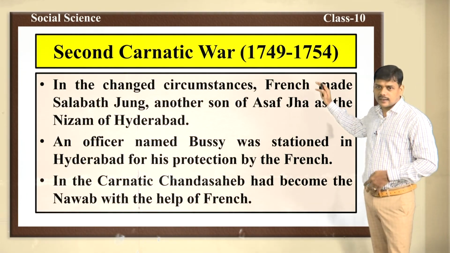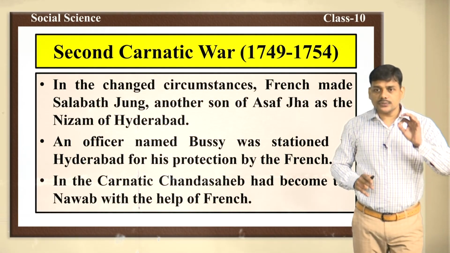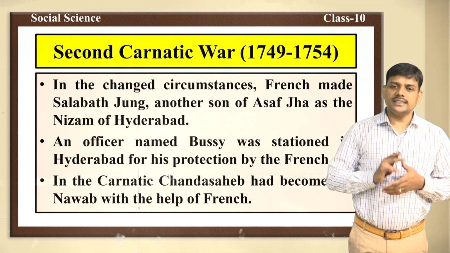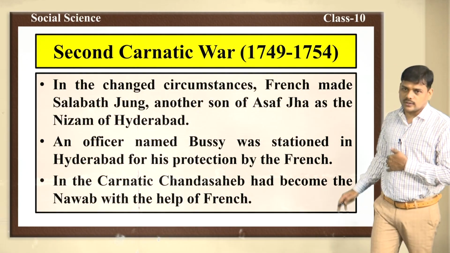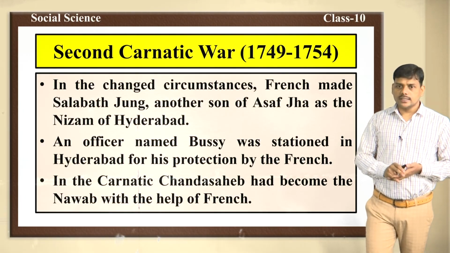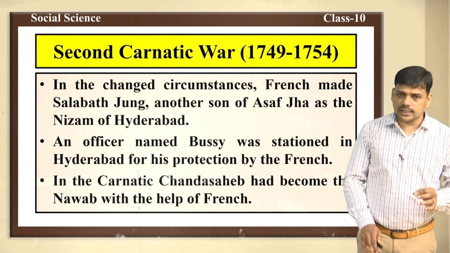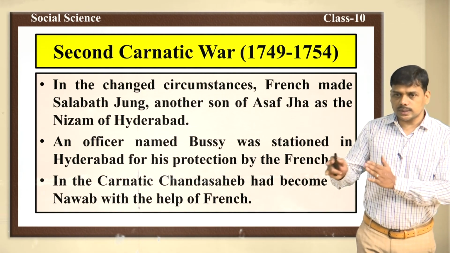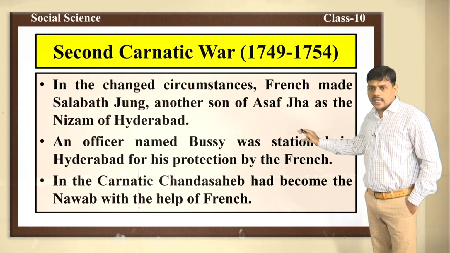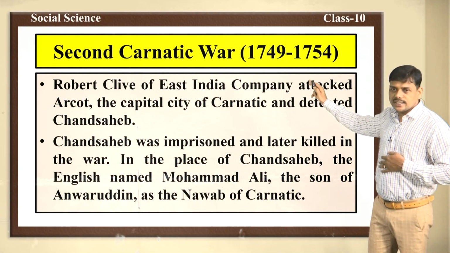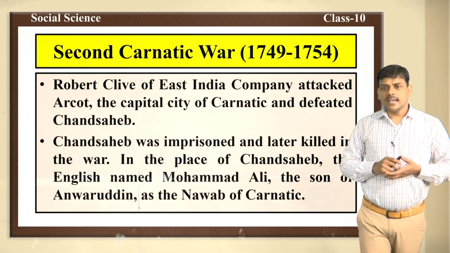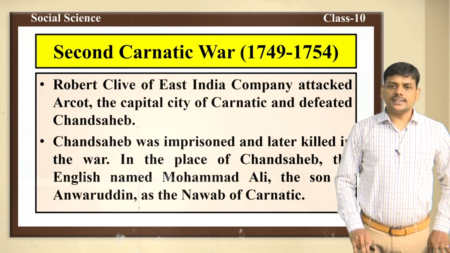Second Carnatic War. Actually, what were the reasons for the Second Carnatic War? The political situation which prevailed in Hyderabad was the main reason for the war. The French made Salabat Jung, another son of Asaf Jah, the Nizam of Hyderabad. An officer named Bussy was stationed in Hyderabad for his protection by the French. In the Carnatic, Chanda Sahib had become the Nawab with the help of the French. Robert Clive of the East India Company attacked Arcot. Arcot was the capital city of Carnatic, and Robert Clive defeated Chanda Sahib.